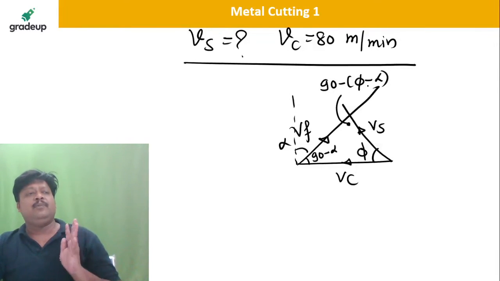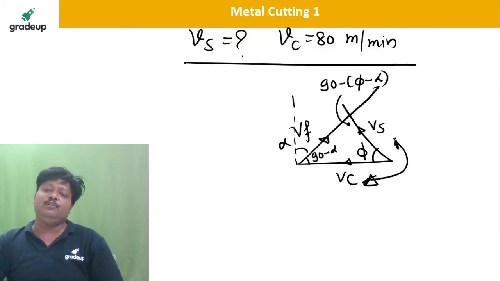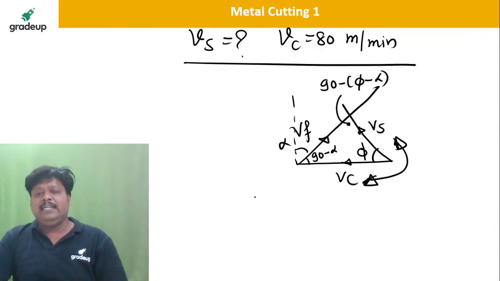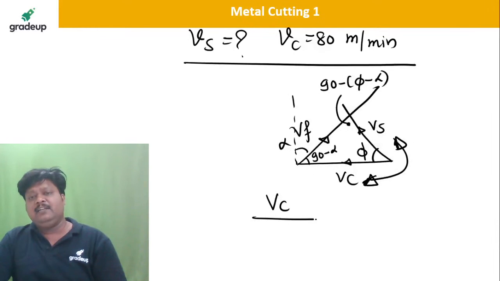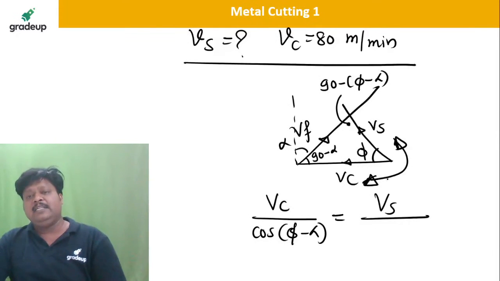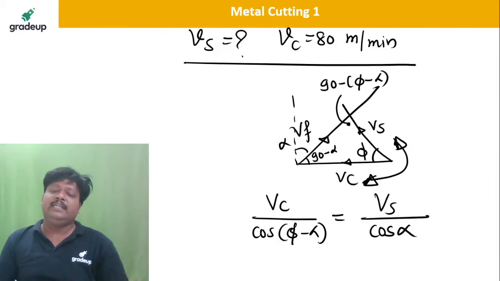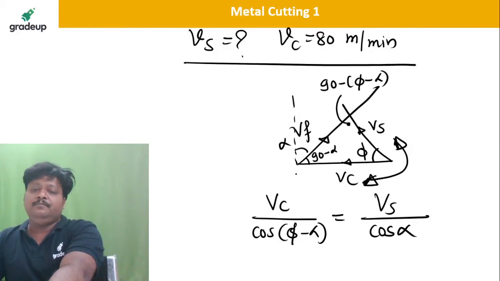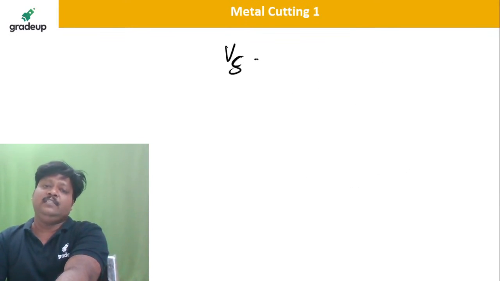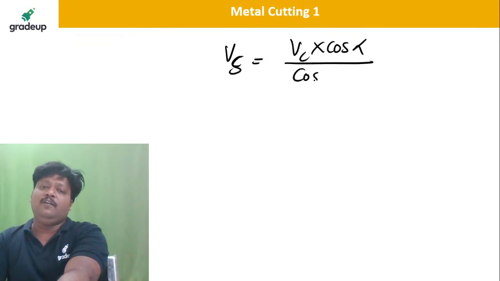By applying the sine rule, you will definitely get the relation between these two velocities, because Vc is given to you. So I can write here by the sine rule, Vc divided by sine of 90 minus phi minus alpha, which is cos of phi minus alpha, is equal to Vs divided by the opposite angle, that is sine of 90 minus alpha, which is cos alpha. Now very nicely you can calculate the values. Vs is equal to Vc into cos alpha divided by cos of phi minus alpha.